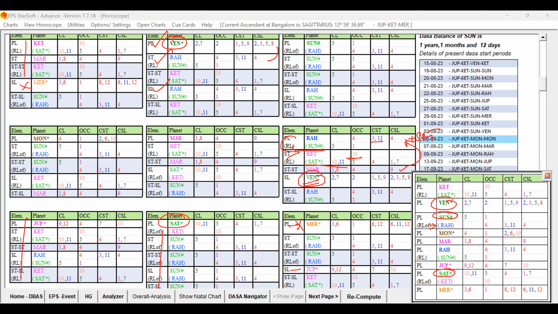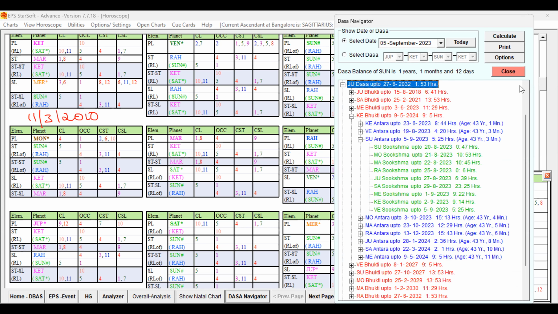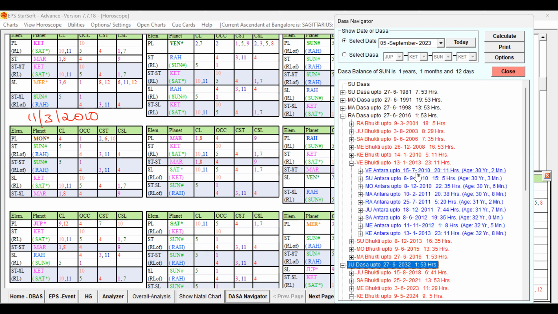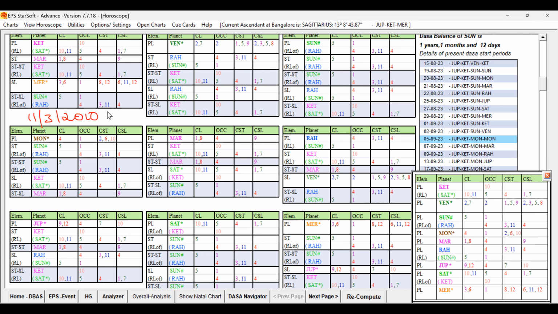Let me check the marriage date. Love cum arranged marriage, 11th March 2010. Let me erase this first. 11th March 2010. Let me check the period. Rahu Dasa, Venus Bhukti, Venus Antara. So Rahu, Venus, Venus supported the marriage. So he got married in Rahu Dasa.